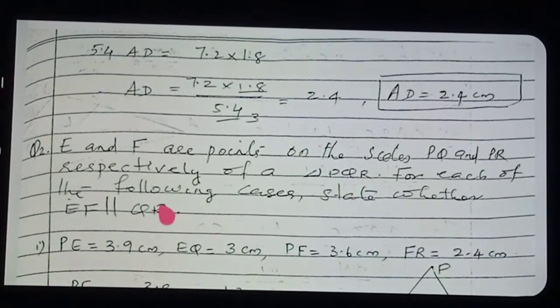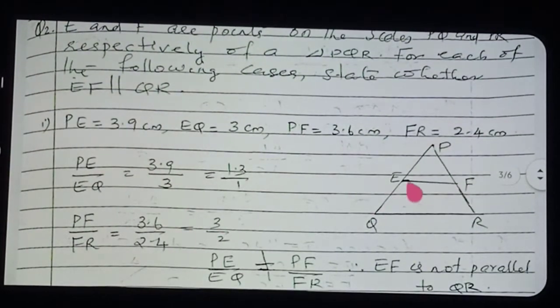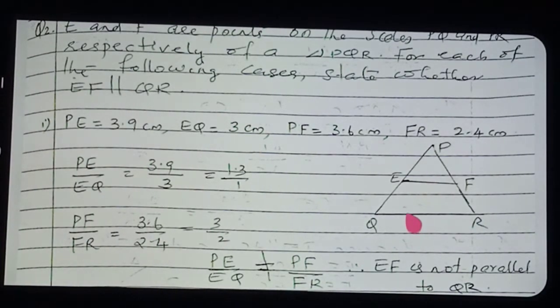See the diagram. This is one diagram I simply drew. So if you are getting PE by EQ is equal to PF by FR, then very clearly you can say that EF is parallel to QR. Are you clear about the question? So your question is this much only. For which of the following cases can we state EF is parallel to QR? 3 cases are given. Among the 3 cases, in which cases is EF parallel to QR? That only you want to find out.